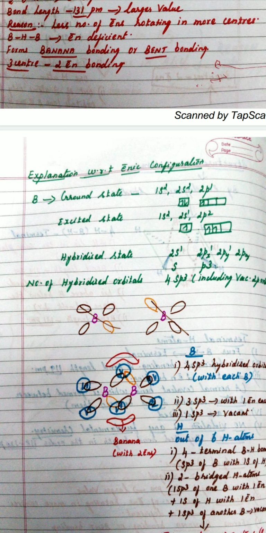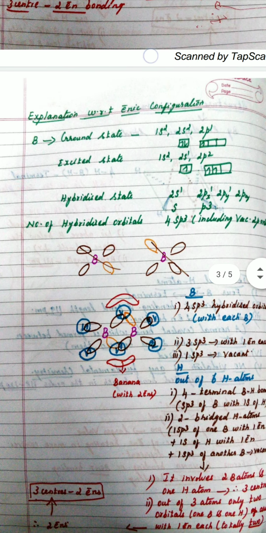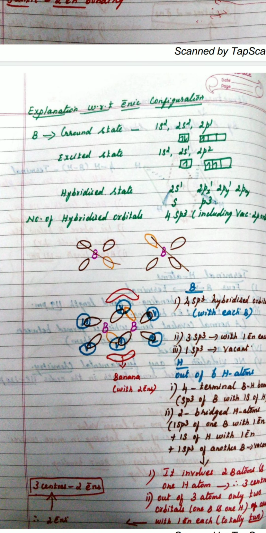So the ground state configuration: boron atomic number is 5. Based on this, following Aufbau's principle, I write this as 1s2, 2s2, 2p1. And the same I have represented with 1 box and 3 boxes for the valence shell. Therefore, 2s2 with 2 electrons with opposite spins, and 2px1 alone is there, 2py and 2pz with no electron. Then it goes to the excited state by absorbing energy because it has to undergo bonding. Therefore, in the excited state, one of the 2s electrons will be transferred to p. As a result, we get 1s2, 2s1, 2p2. Therefore, 2 boxes out of 3 will be filled here.